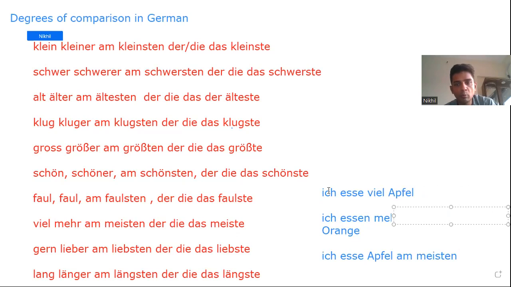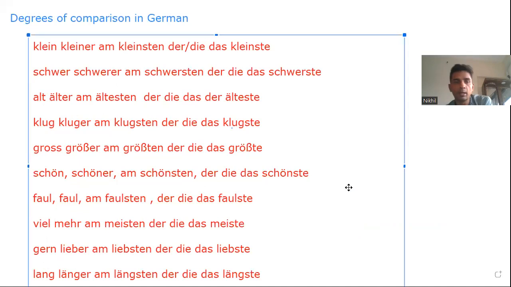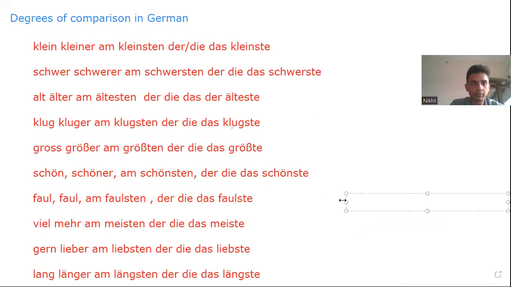For now, for level 1, level 2, or anyways, to understand comparison of degrees, you have to learn by heart these main adjectives and their forms. If you take "old" as one example, we go to a simpler form because giving examples is quite tricky. I'm continuing with the main concept which is required for exams, particularly college exams, and while speaking you might need this. So I'm discussing the examples.